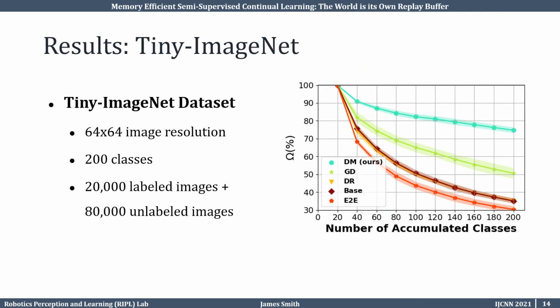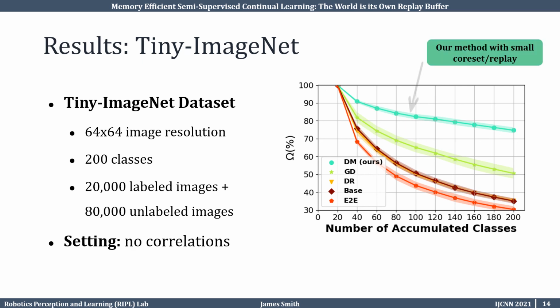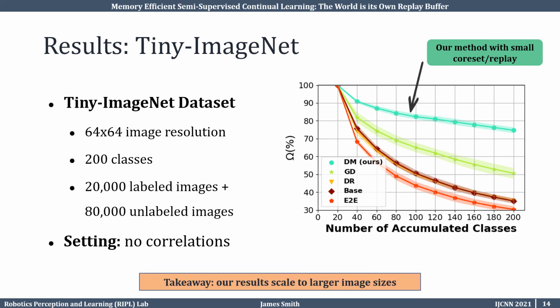We also show that our approach scales up to larger datasets. Here we show results for the Tiny-ImageNet dataset. Images have a larger 64 by 64 resolution, and there are 200 classes total with 20,000 labeled images and 80,000 unlabeled images. We evaluate in the no correlation setting because we are not aware of a superclass structure for the Tiny-ImageNet classes. On the right, we show that our method with a small core set performs best for this dataset as well. The takeaway from these results is that our method scales up to longer tasks and larger image sizes.